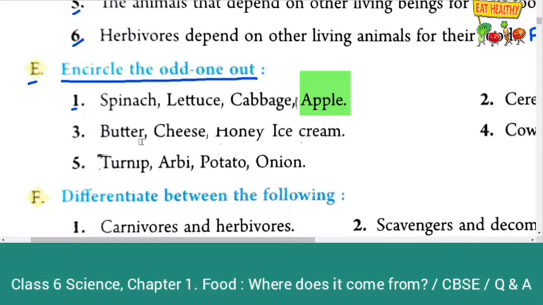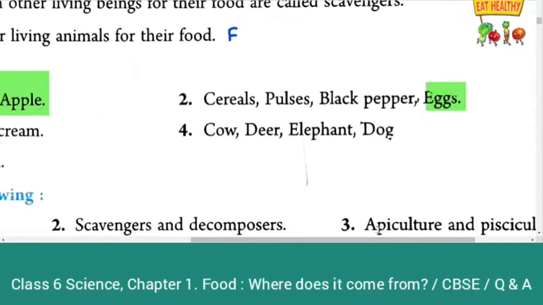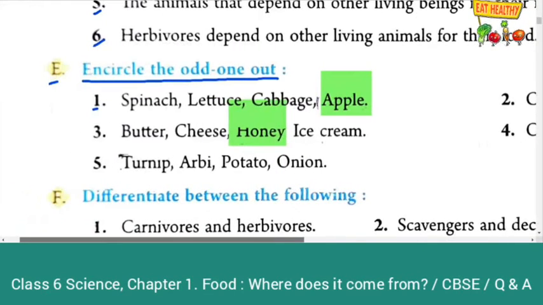Third, butter, cheese, honey, ice cream. Here, honey is the odd one. So, mark honey. Fourth, cow, deer, elephant, dog. Cow, deer, elephant are herbivores, whereas dog is a omnivore. So, mark the dog. Fifth one, turnip, arbi, potato, onion. Here, turnip is the odd one. So, mark the turnip.